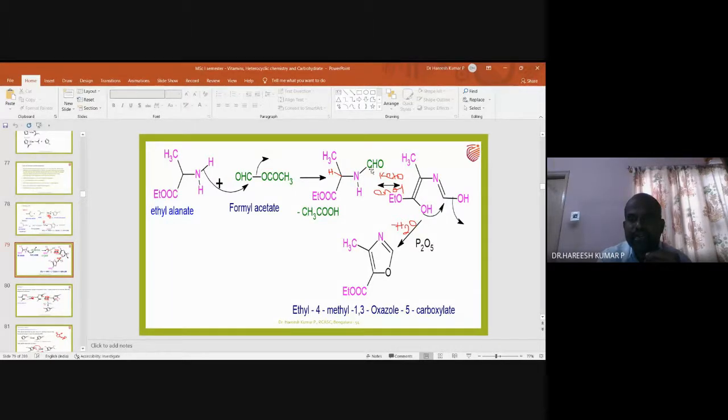The obtained N-formyl will be in equilibrium with the enol form. So the bond pair will come over here, and this oxygen picks up this proton, so that N double bond OH is formed. Similarly, this bond pair is coming over here and this oxygen picks up this proton.